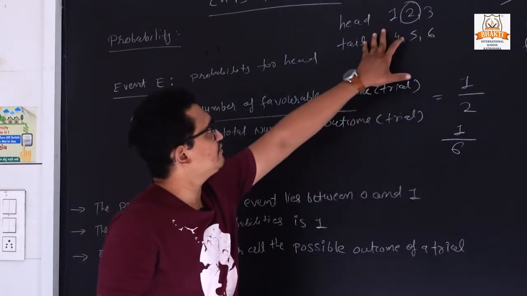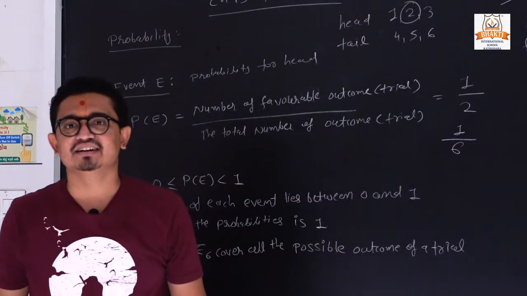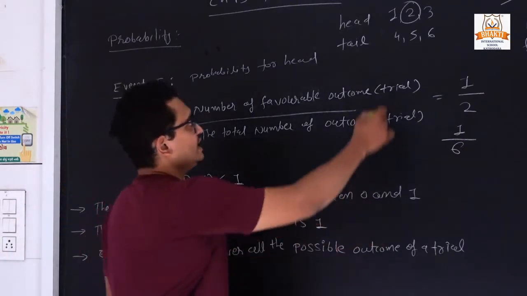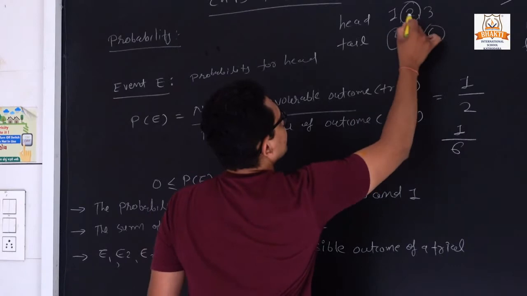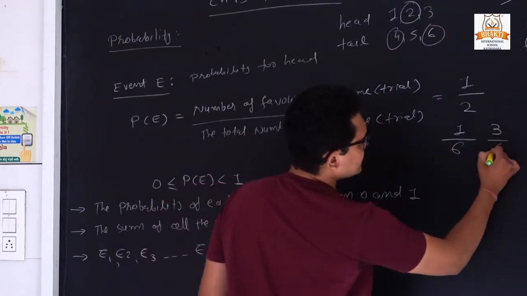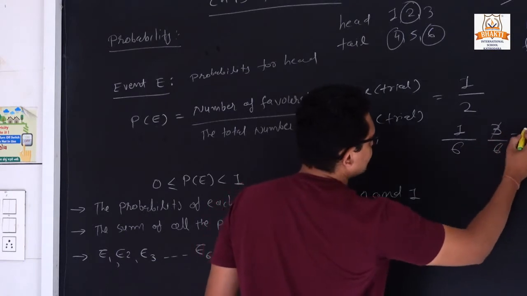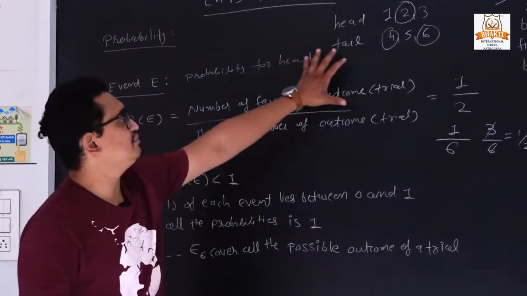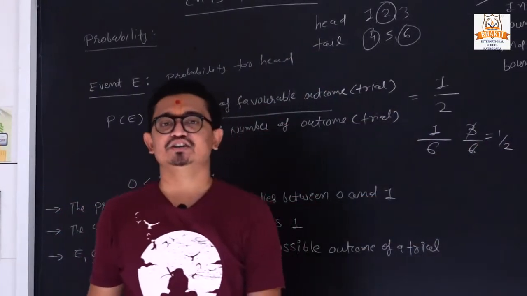Similarly, if they are asking to find the probability for an even number, how many even numbers are there? 1, 2 and 3. So what is our answer? 3 by 6. 3 ones are 3, 3 twos are 6. So the probability for an even number is 1 by 2.